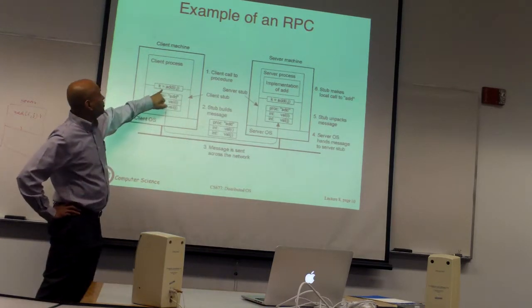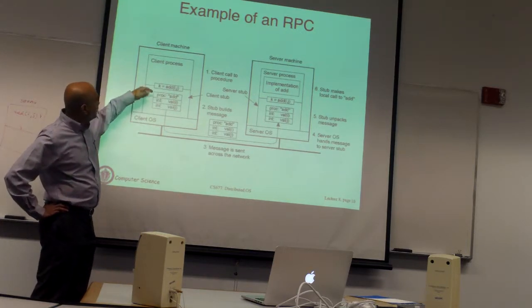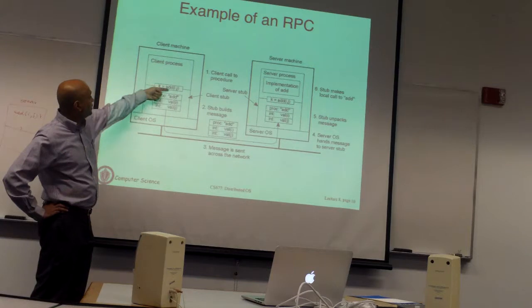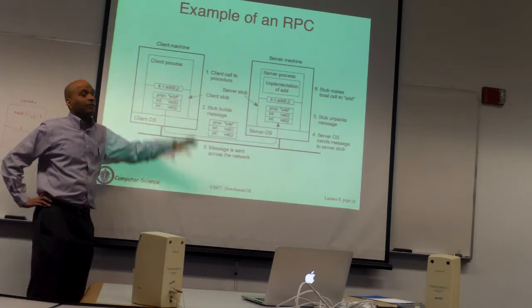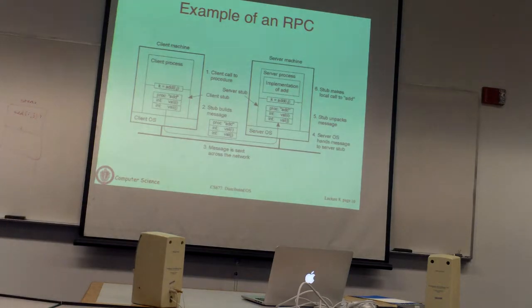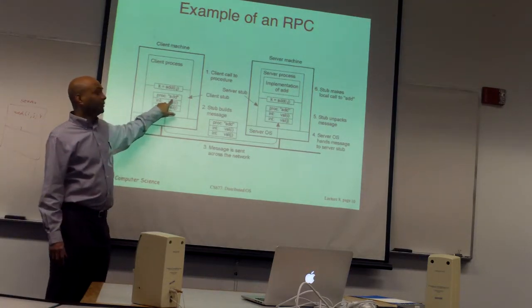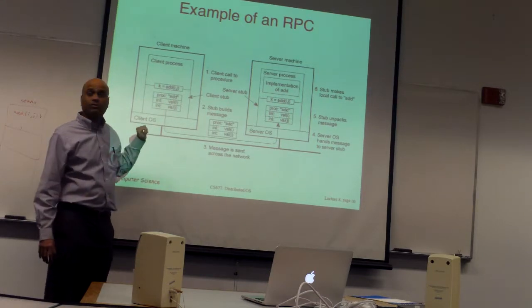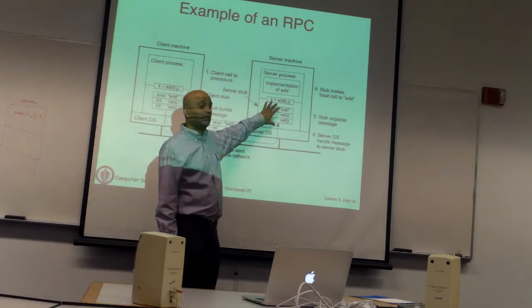The client is simply going to call add as if it was a local procedure. And anything below this line is actually the RPC runtime system. So when you call add, the RPC runtime figures out this code actually resides somewhere else, makes a packet that says here's a procedure called add, here are 2 values for your parameters, and sends this packet over the network, and it comes at the other end.